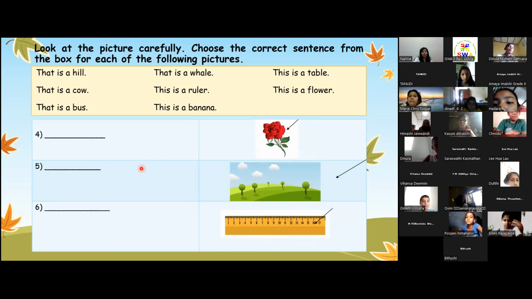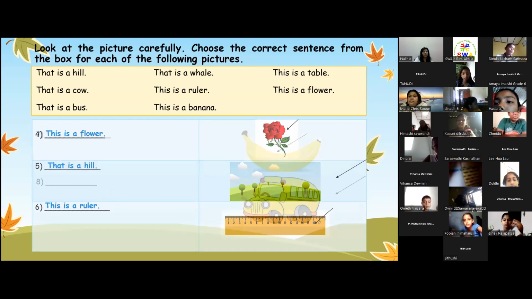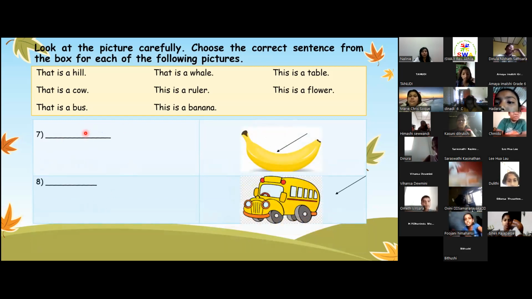Okay, let's do the next one. This is a flower. Very good. That is a hill. What's the number 5? Yes. This is a ruler. Correct. Very good, children. How about the last two? Okay. This is a banana. And how about the last one?